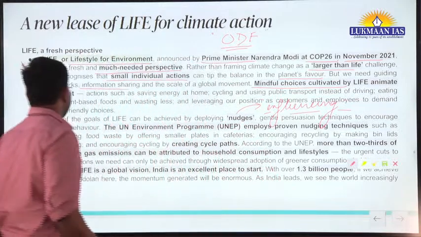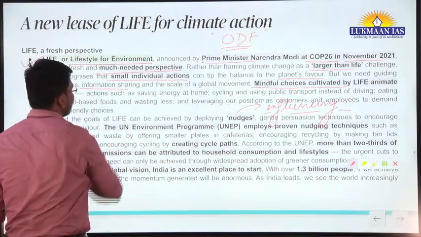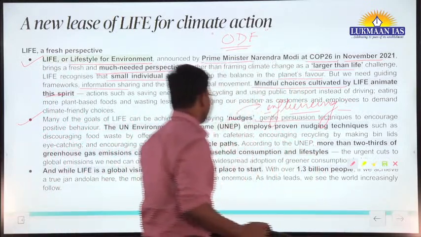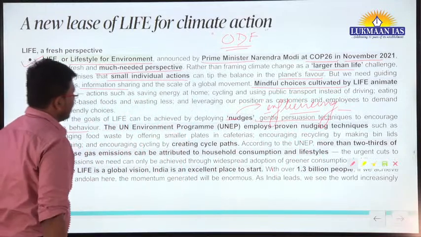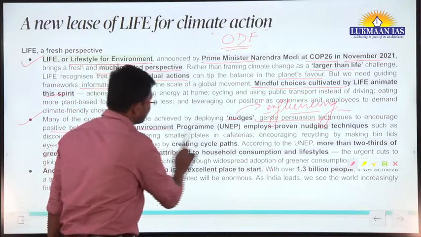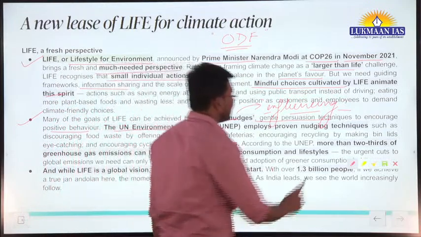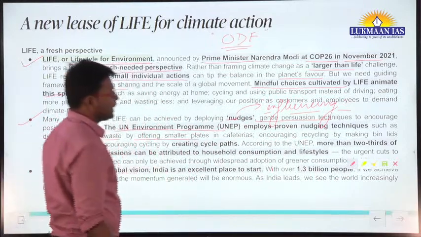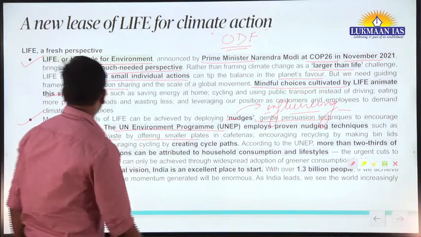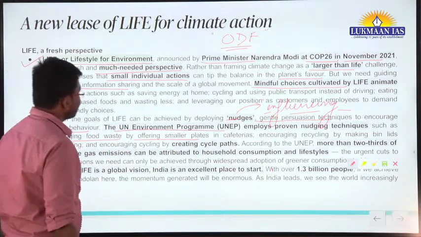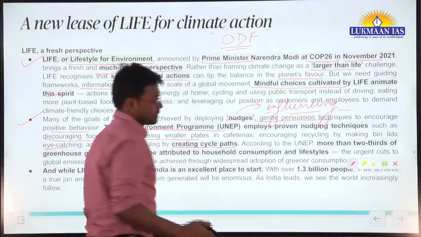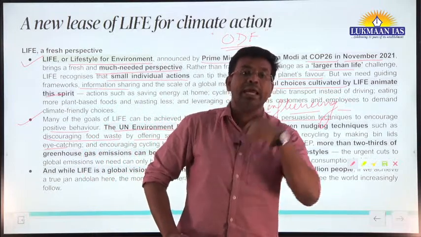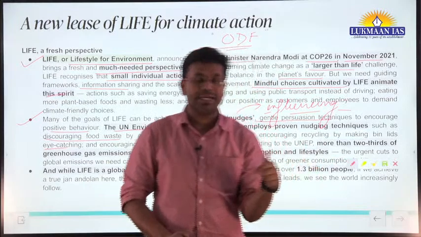Many of the goals of LiFE, Lifestyle for Environment, can be achieved by deploying nudges, gentle persuasion techniques to encourage positive behavior. The United Nations Environment Programme, in short UNEP, employs proven nudging techniques such as discouraging food waste by offering small plates in cafeterias, encouraging recycling by making bin lids eye-catching, and encouraging cycling by creating cycle paths. So we are incentivizing people for their good behavior and discouraging them for their bad behavior. That is known as nudging.